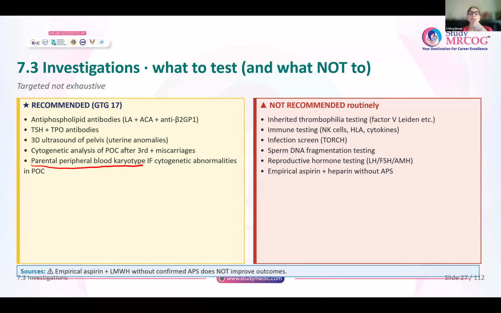Sperm DNA fragmentation testing, reproductive hormone testing, FSH, LH, AMH, and please do not offer empirical aspirin and heparin to any woman without testing for APS. Only if APS is positive does it make sense to give aspirin and heparin, because without confirmed APS, these two drugs do not improve the outcomes for a pregnancy.